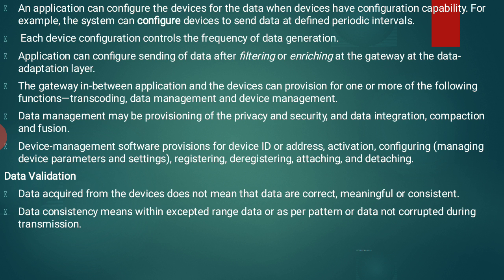Next our concept is data validation. Data acquired from the device does not mean the data are correct, meaningful or consistent. Data consistency means data within the expected range or as per pattern, and data not corrupted during transmission. So data consistency means within the range or within the pattern, and the data should not be corrupted during transmission.